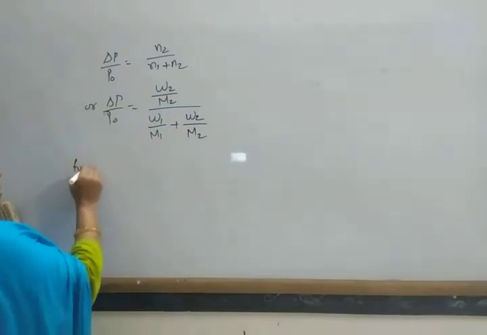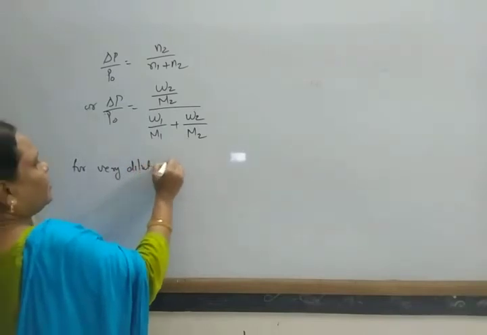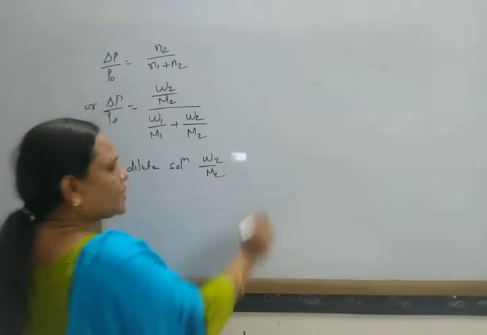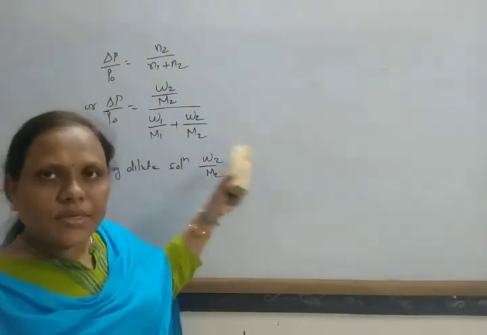Next, for a very dilute solution, W2 by M2 can be neglected from the denominator.